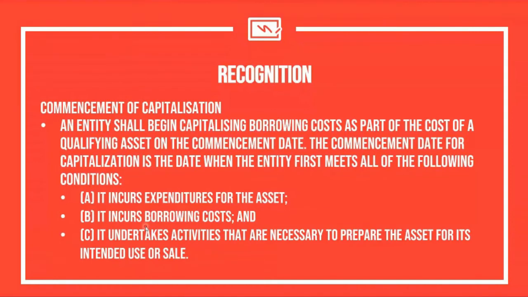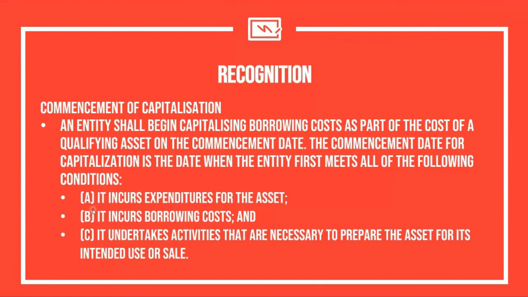So in order for borrowing cost to be capitalized, letter A, expenditures must be incurred. Letter B, borrowing cost must be incurred. And letter C, it undertakes activities that are necessary to prepare the asset for its intended use or sale. So meaning there are activities ongoing in preparing the asset. So all of these three items must be in place prior to us recognizing the borrowing cost. Okay?